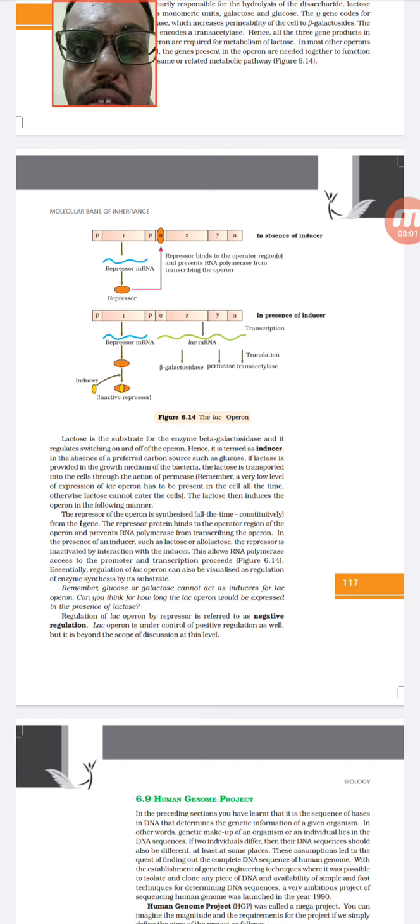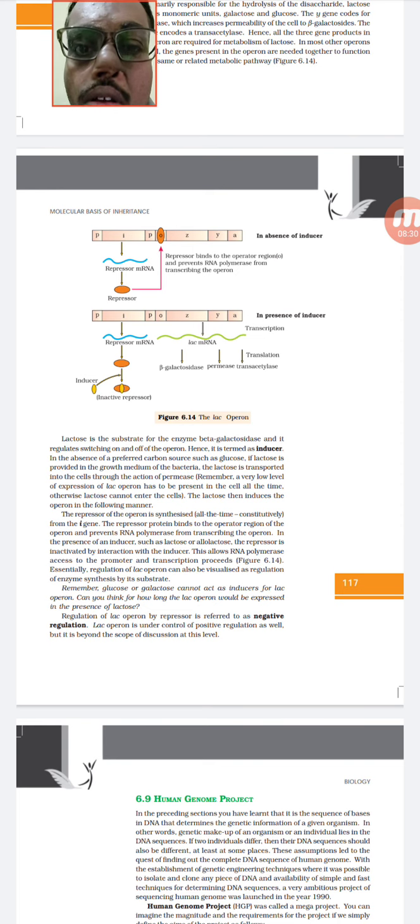And in the next part, in the presence of an inducer, that means if lactose is present, in the same way the mRNAs will be produced, but this repressor protein that is produced will be blocked by the lactose.